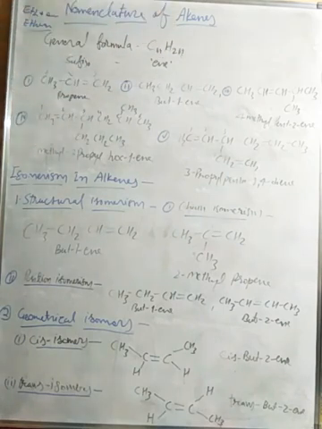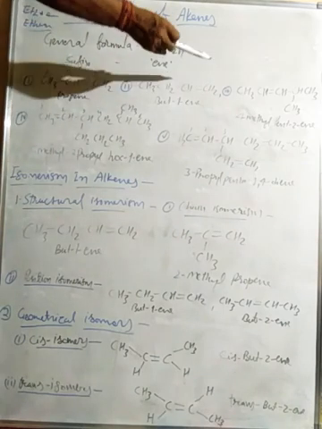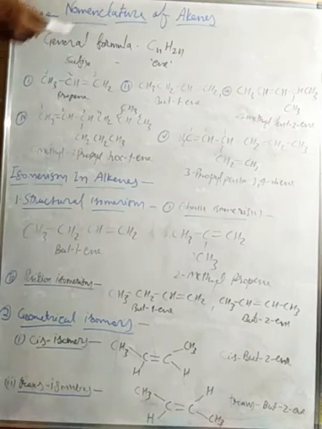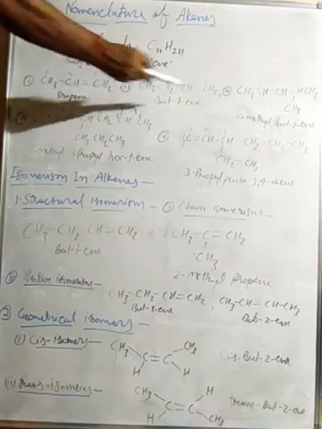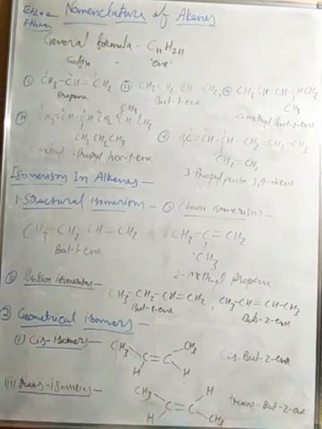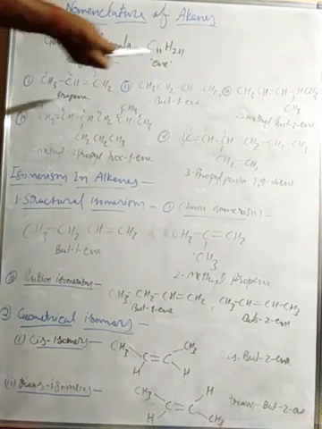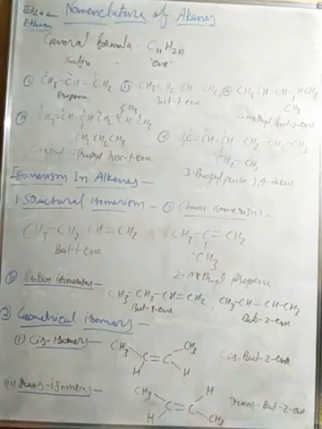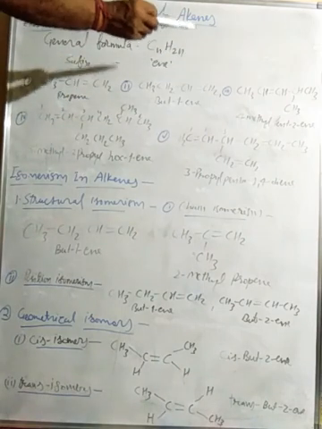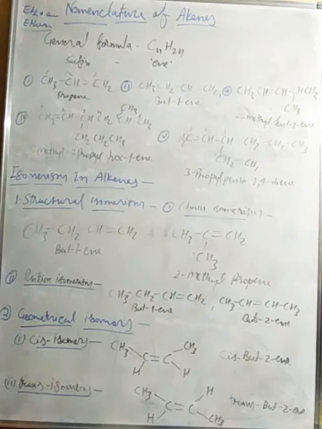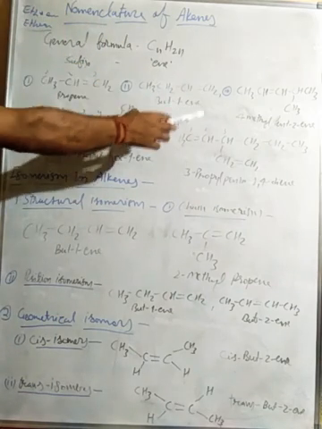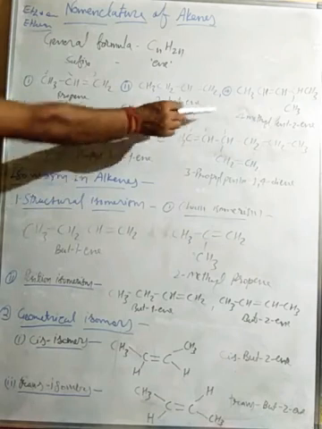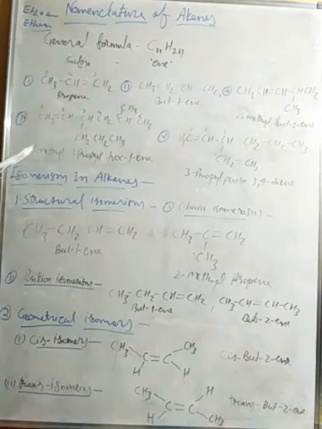Here is also example number three, CH3 CH2 CH3 CH and CH3 and CH2. There is one side chain, but we need to count from the side where the double bond gets the lowest number. So we count from the left side, 1, 2, the second carbon has the double bond, and the 4th carbon has one alkyl group. So their IUPAC name will be 4-methylpent, because there are 5 carbons, pent-2-ene, right?